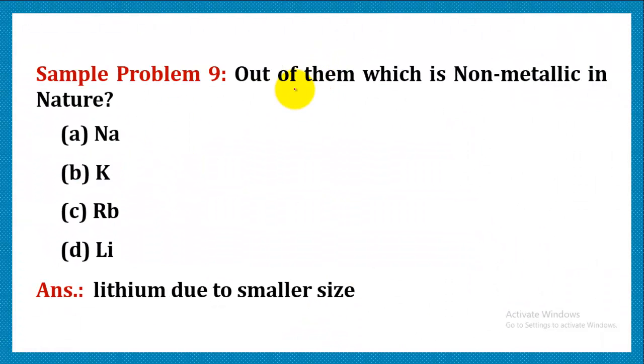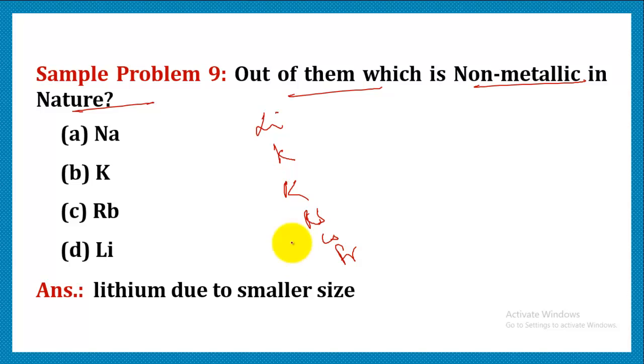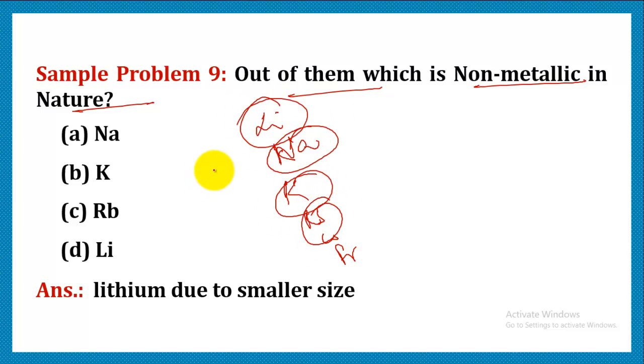Another question is, out of them, which is non-metallic in nature? So let's write lithium, sodium, potassium, rubidium, cesium, francium. Again, the first group members. The options we have are lithium, sodium, potassium, and rubidium. So which is going to be non-metallic?